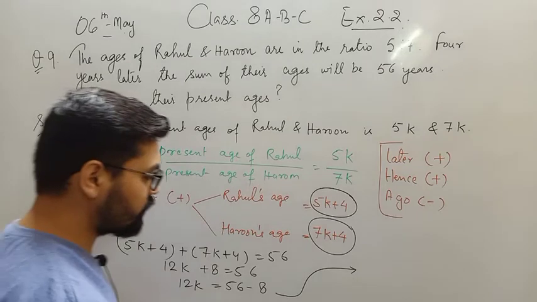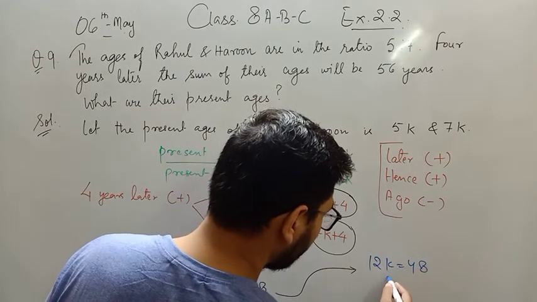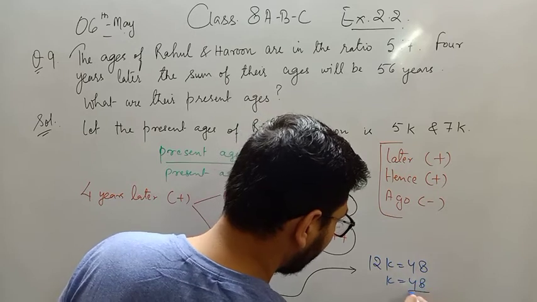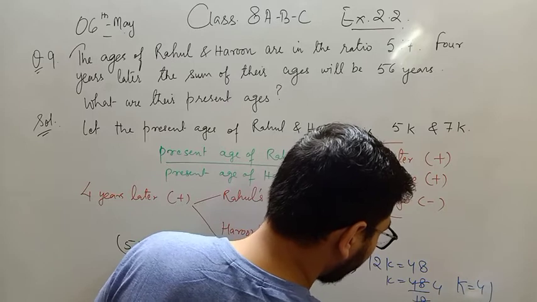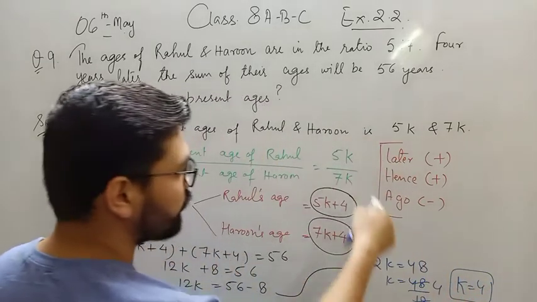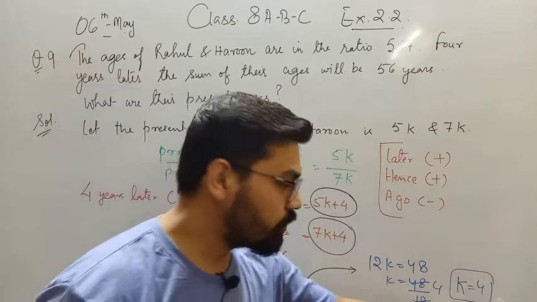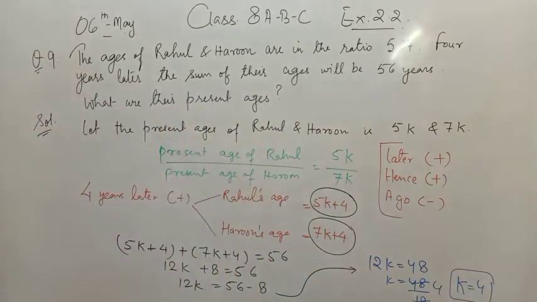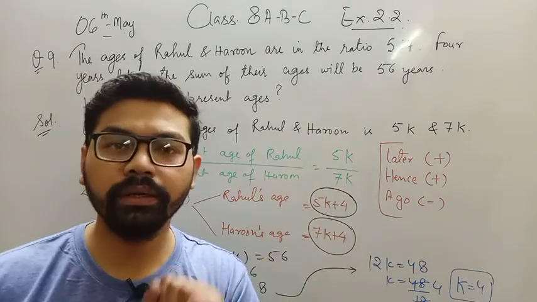So 56 minus 8 is equal to 48. So k is equal to 48 upon 12. 12 fours are 48, so the value of k is 4. This is the multiplication factor that I need to consider here. So k is equal to 4. Now you can simply write: present age of Rahul is 5k, that is 5 into 4, that is 20 years.